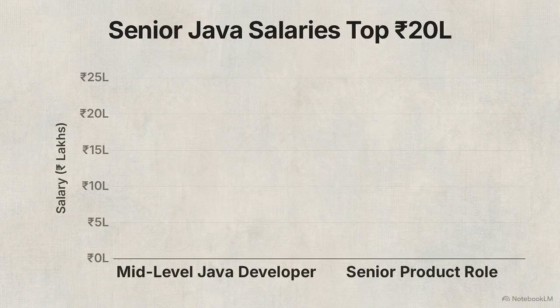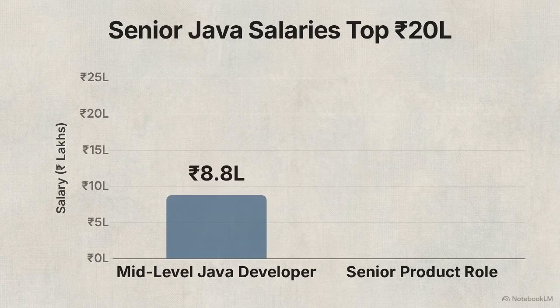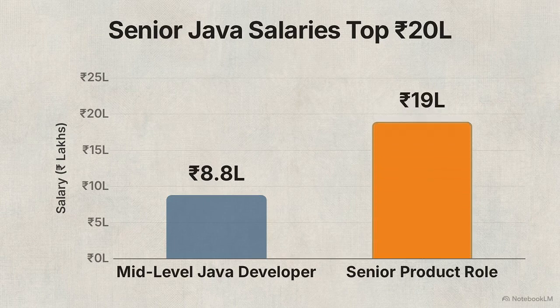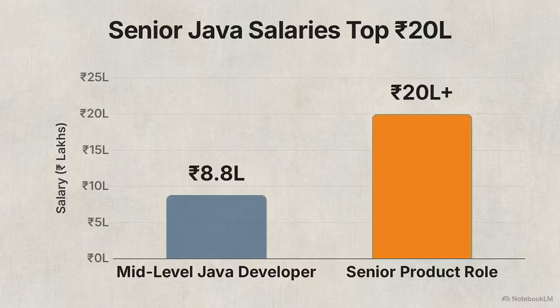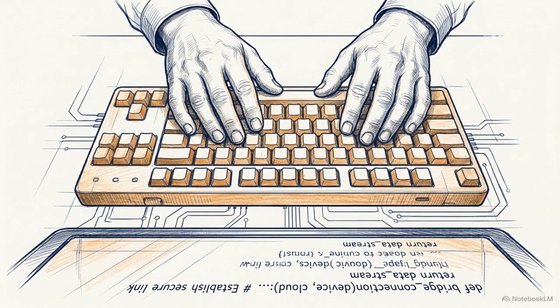This chart maps the current earning potential for these roles. In India, a mid-level Java developer averages around 8.8 lakh rupees a year. For senior roles at top product companies, that figure often exceeds 20 lakh. Reaching those milestones requires a deep understanding of foundational coding. Mastering these mechanics is the first step towards securing a role in the global tech economy.